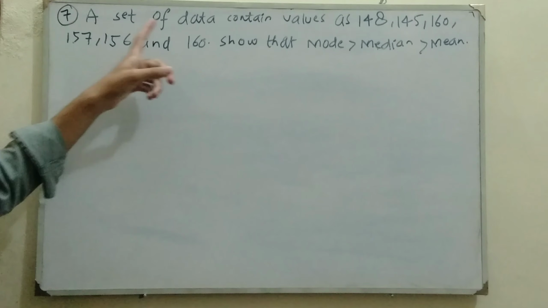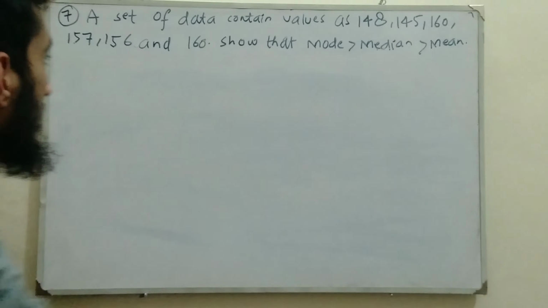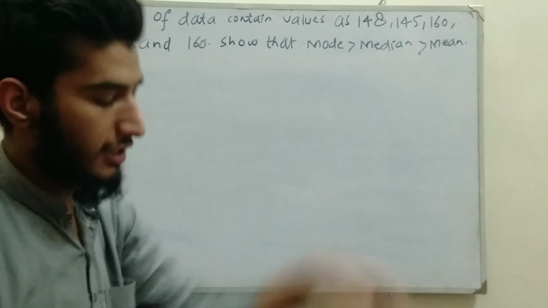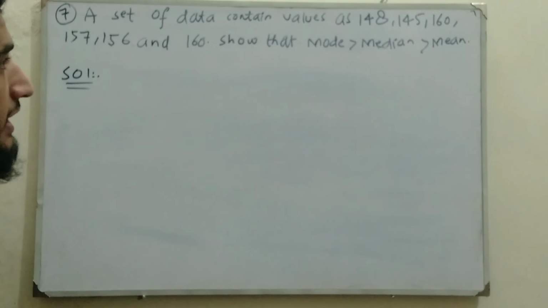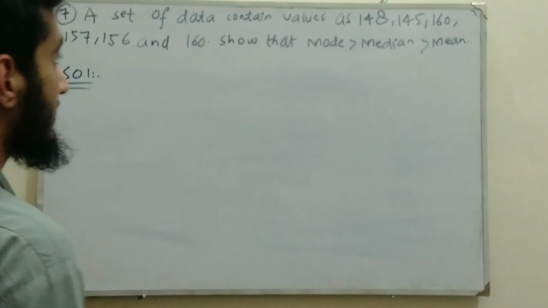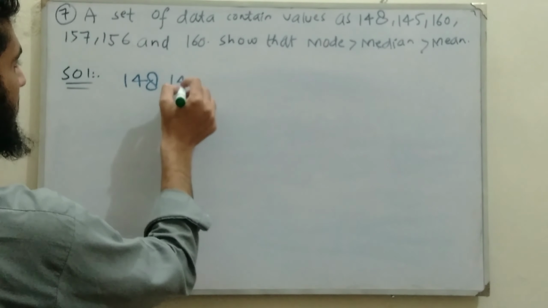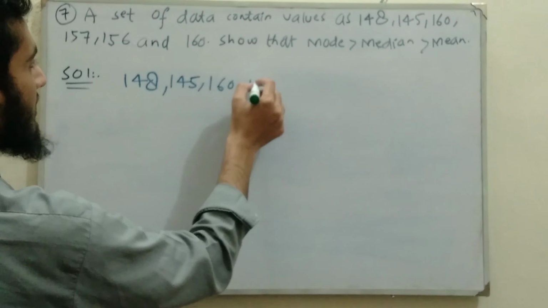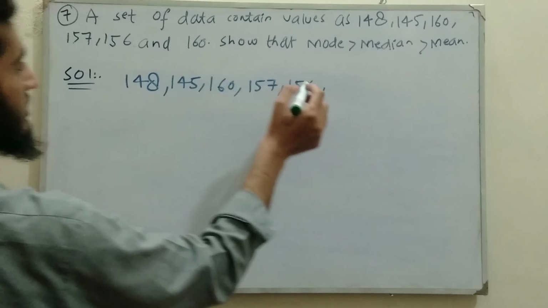It tells that a set of data contains the values as 148, 145, 160, 157, 156 and 160. Show that mode is greater than median, median is greater than mean. So solution. First we are going to know what is mode, what is median and what is mean. So taking the given set of data: 148, 145, 160, 157, 156 and 160.